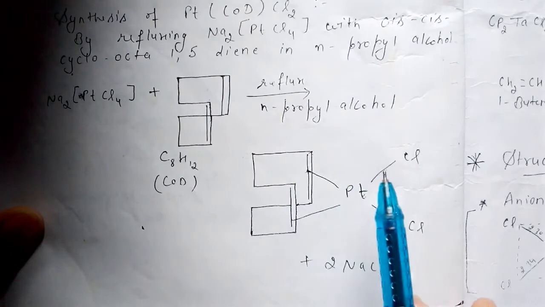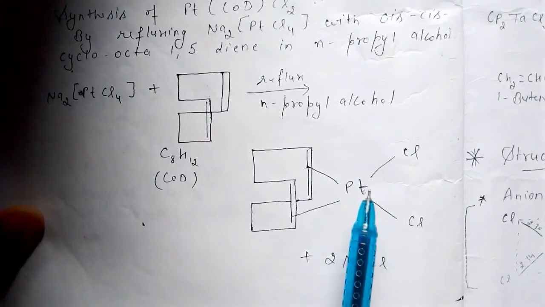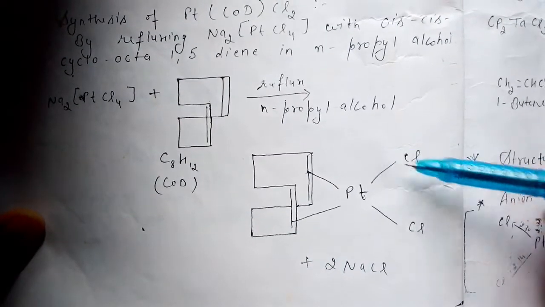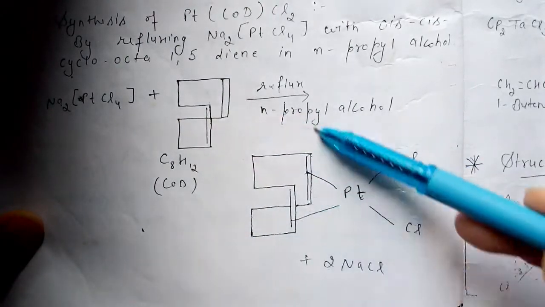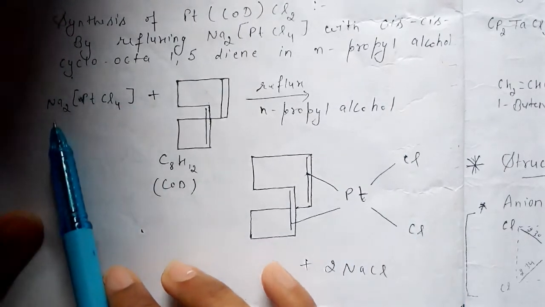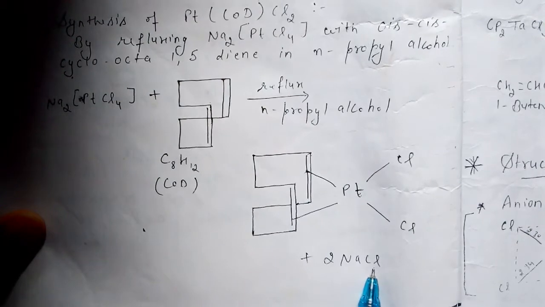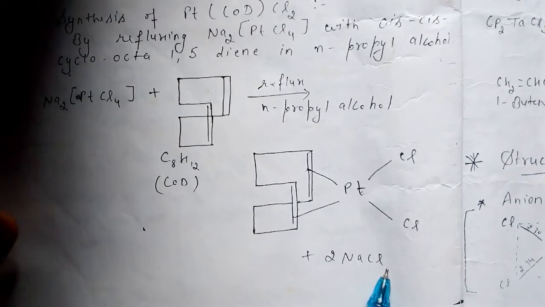Here platinum is the central metal, two chlorine atoms are at corner positions, and this is cyclooctadiene which is combined with this, and from here sodium is released with two chloride ions. So you can say two sodium chloride will get released in this reaction, right guys?